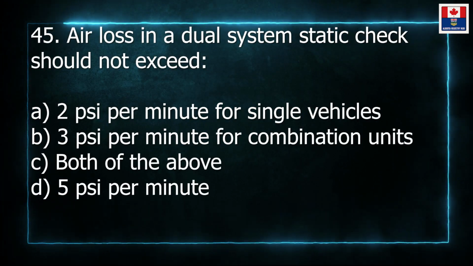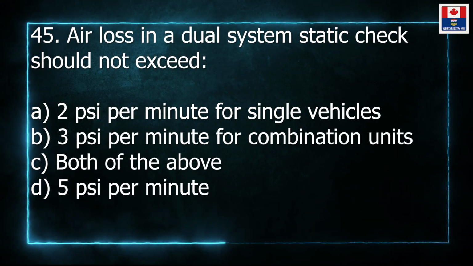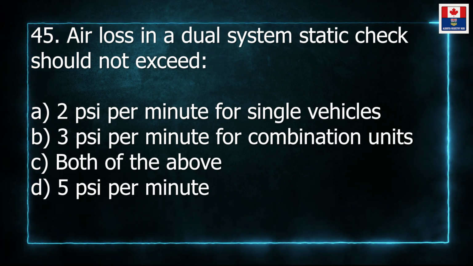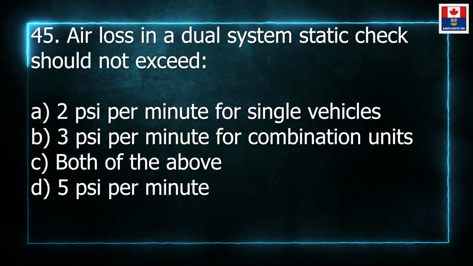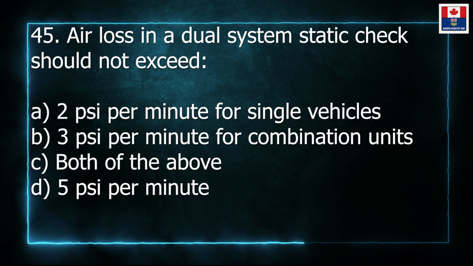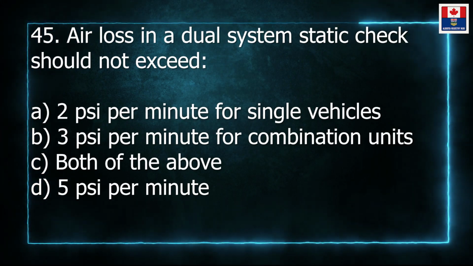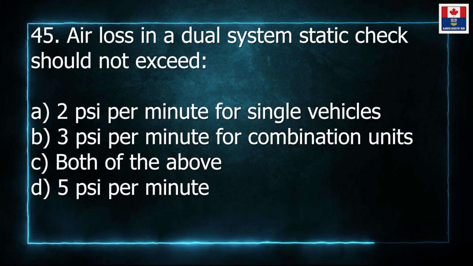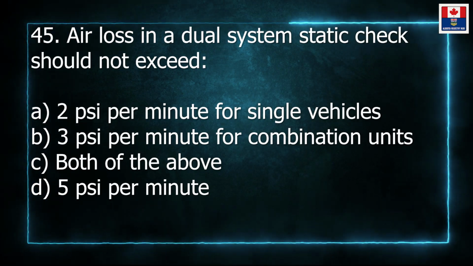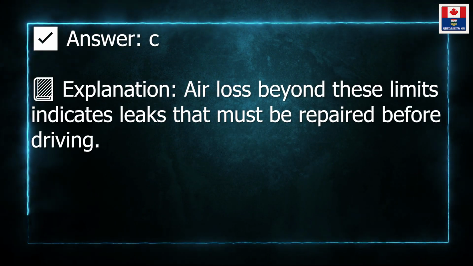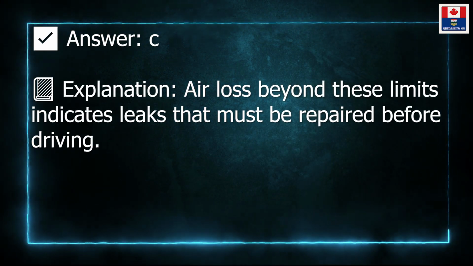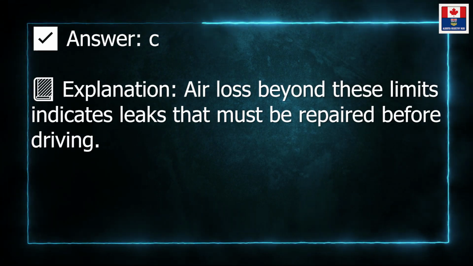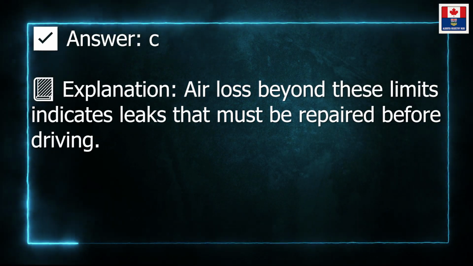45. Air loss in a dual system static check should not exceed A. 2 pounds per square inch per minute for single vehicles. B. 3 pounds per square inch per minute for combination units. C. Both of the above. D. 5 pounds per square inch per minute. Answer C. Explanation. Air loss beyond these limits indicates leaks that must be repaired before driving.